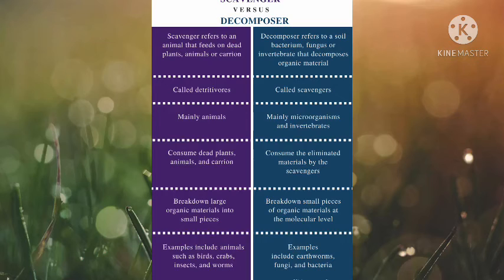When we see decomposers versus scavengers, the only difference is that decomposers provide nutrients back to the soil and digest all the dead and decaying matter, whereas scavengers only digest the dead and decaying matter but do not provide sufficient nutrients to the soil. The other difference is their examples. Decomposers include worm, insect, mushroom, etc., whereas scavengers include jackal, hyena, vulture, eagle.